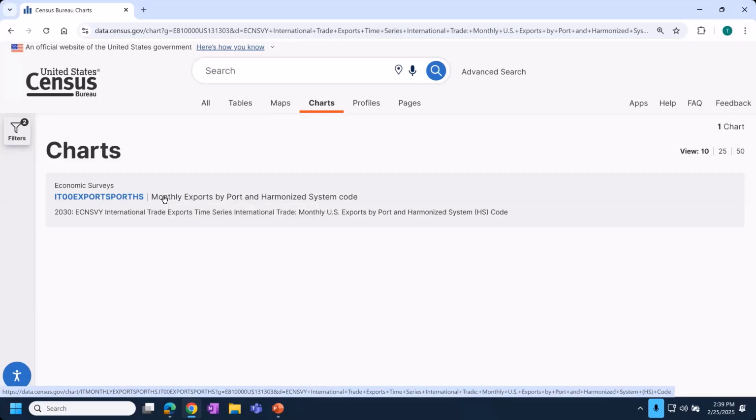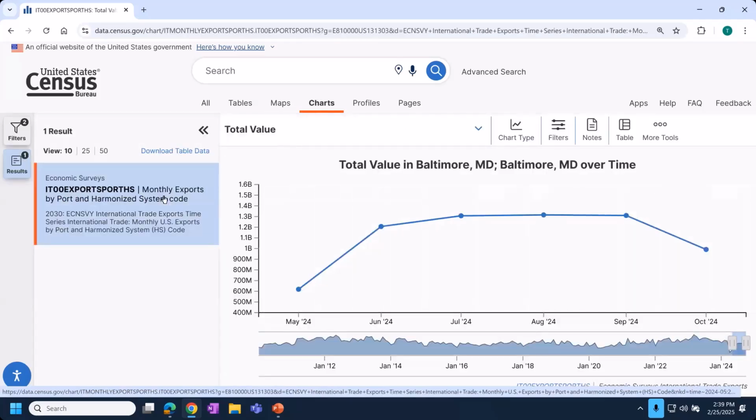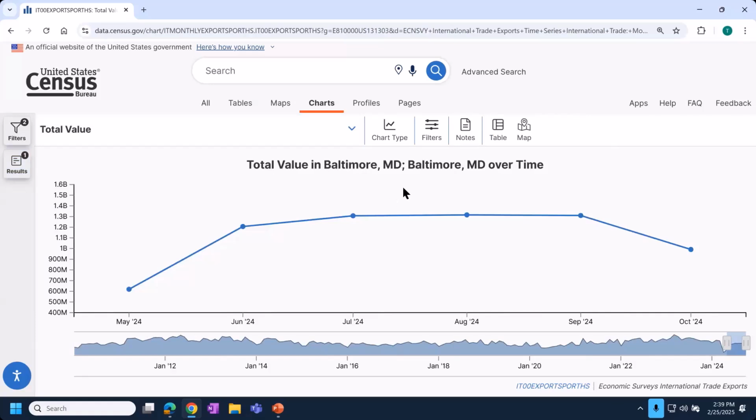And then again, you always need to click the table that has the data you want to make a chart of. This is showing us the total value of exports coming from the Baltimore port that we selected. And at the bottom is where you can see the area chart. So these data go back before January 2012, all the way up through, we can see October 2024 is the latest option.